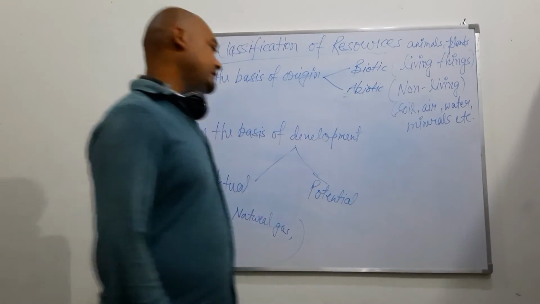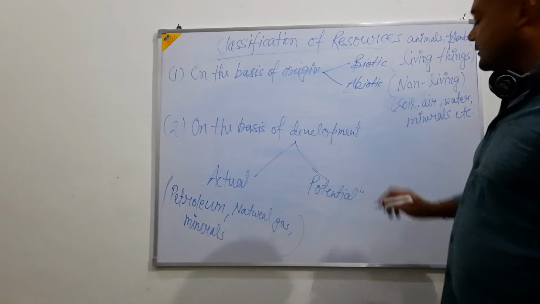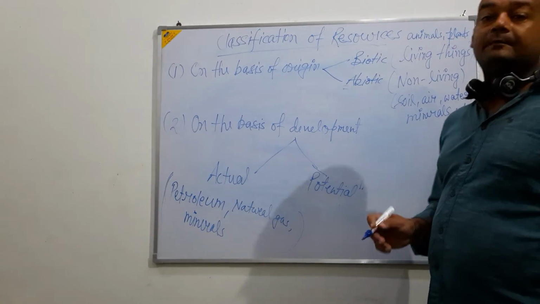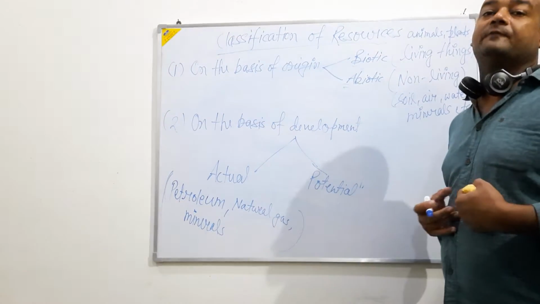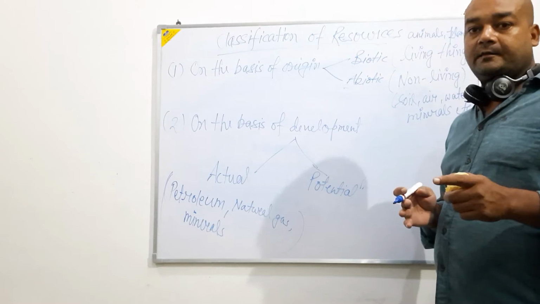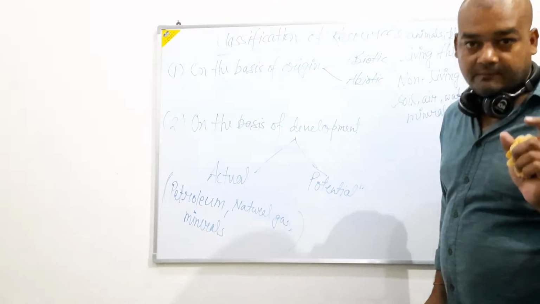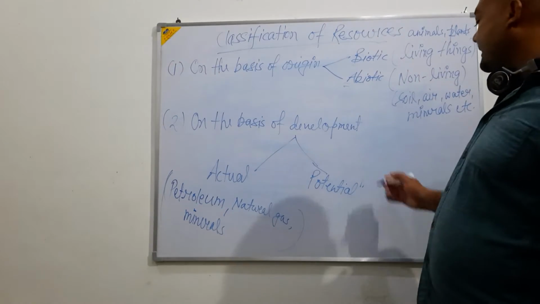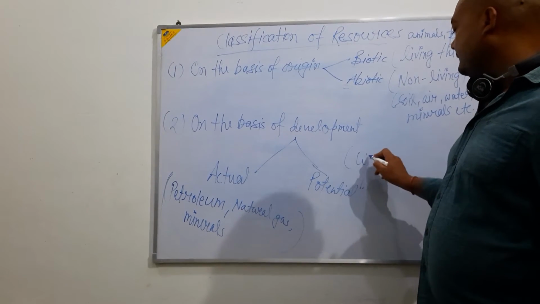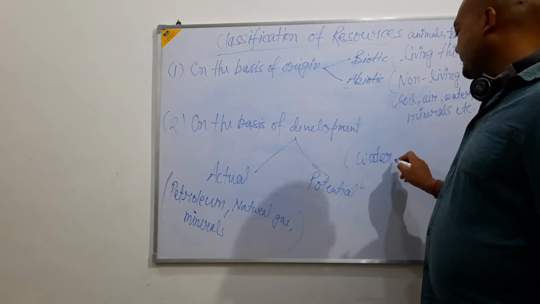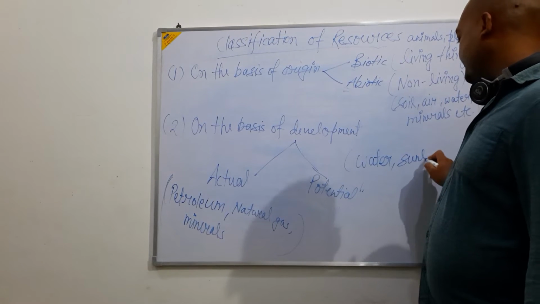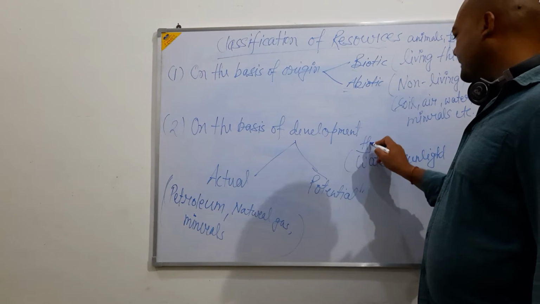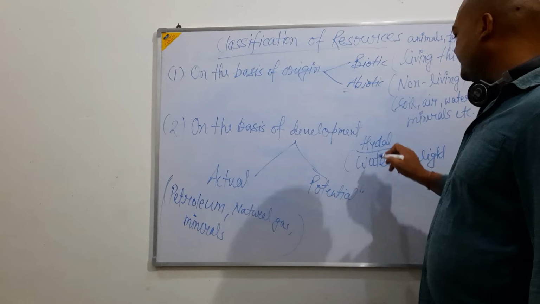Now, if we talk about potential resources, they are those resources which have great potential to satisfy our needs, but we lack the technology, we do not have the proper technique to use them. In potential resources, we can give the example of water, sunlight. If we do not write water, we can write hydel power, that will be the most appropriate.